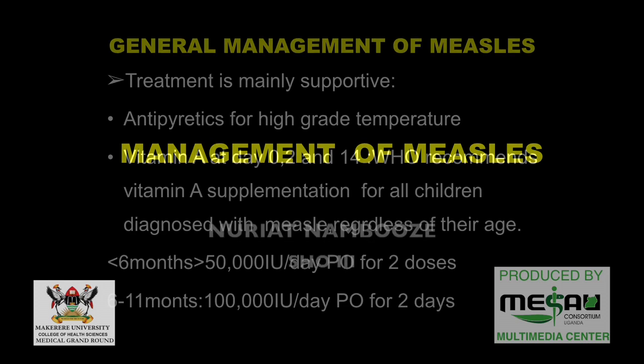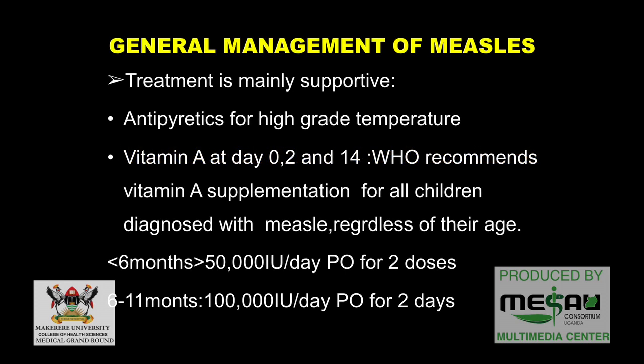So, I'm going to talk about management of measles first, and we all know the management of measles is generally supportive. So initially, whatever the patient is suffering from is what we are going to treat. If the patient has a temperature, then you're going to manage it with antibiotics. Then you are going to give children vitamin A on the first day, then the second day, and then 2 to 3 weeks later. That is according to the WHO recommendation.